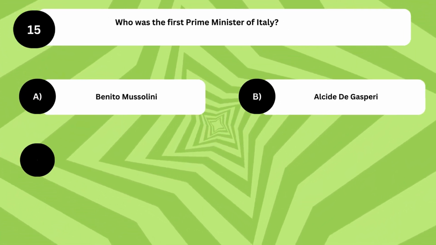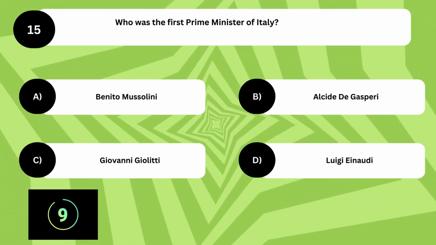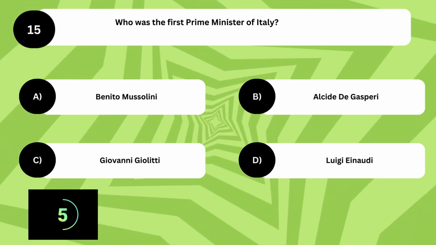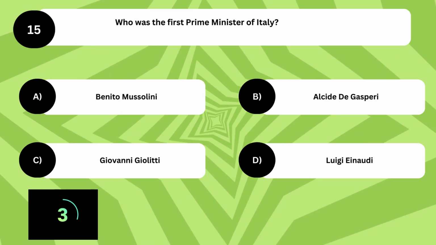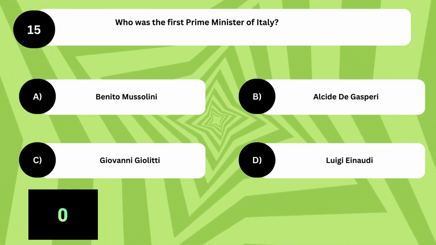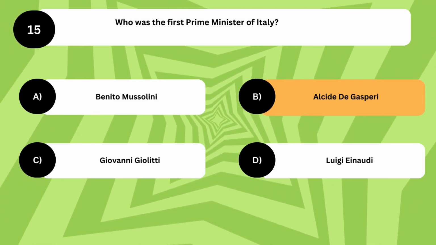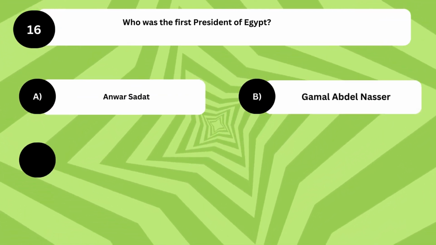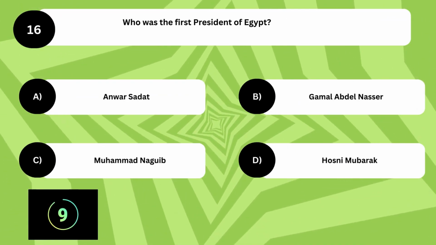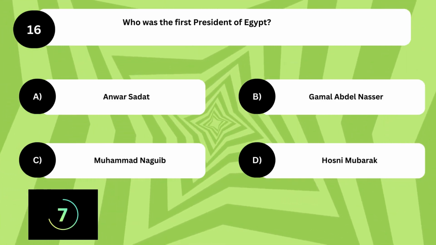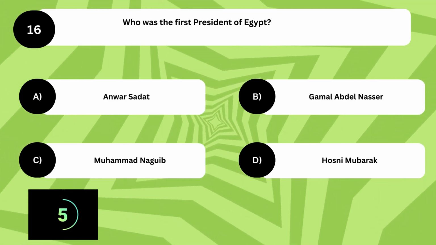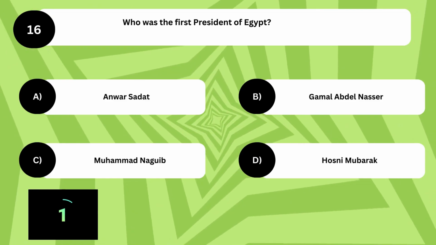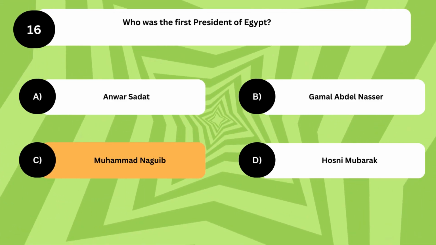Who was the first Prime Minister of Italy? The answer is B. Alcide de Gasperi. Who was the first President of Egypt? The answer is C. Muhammad Naguib.